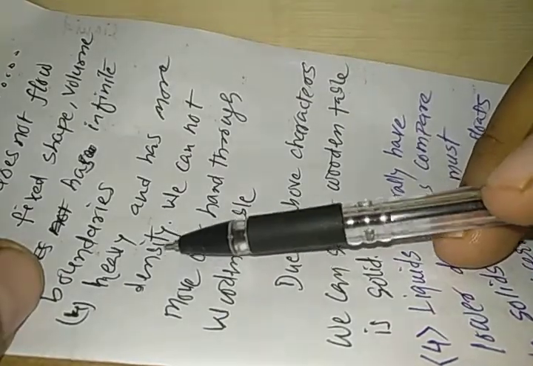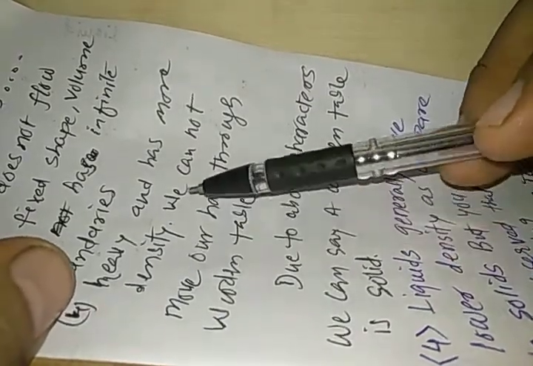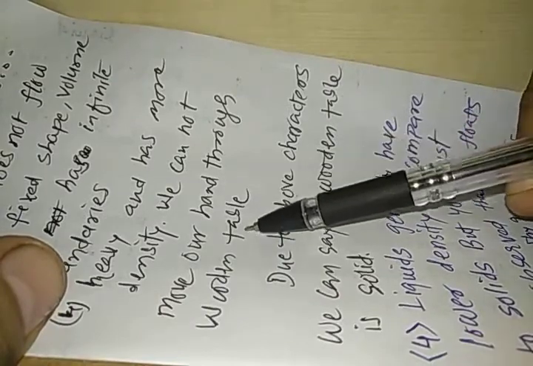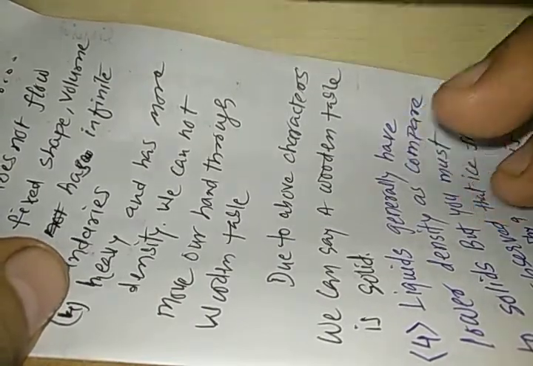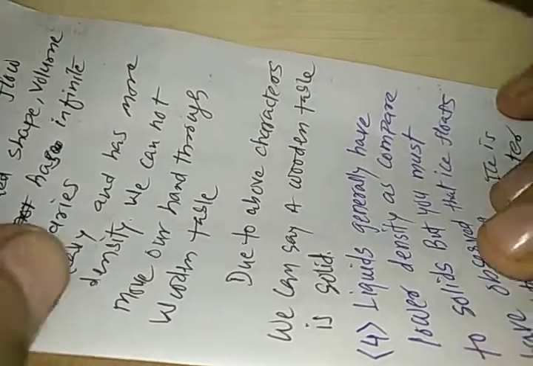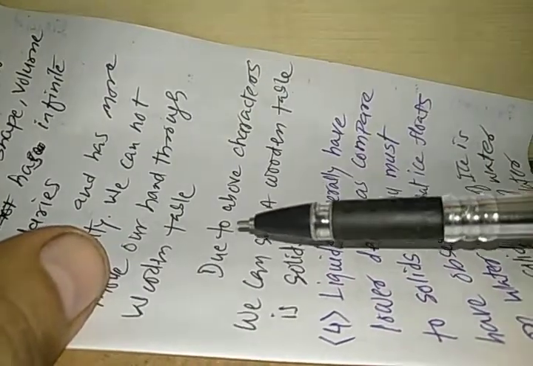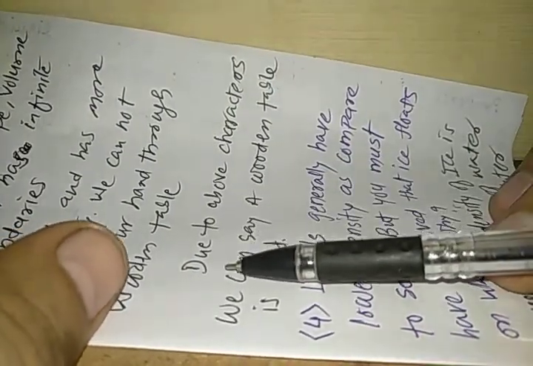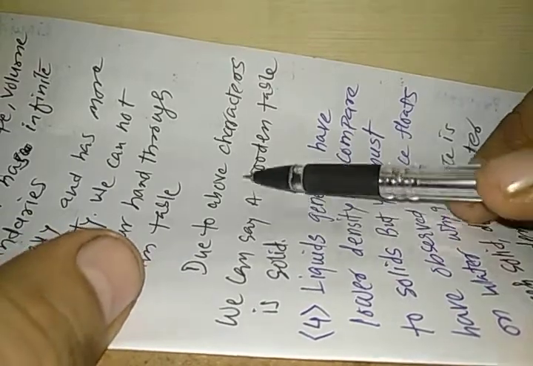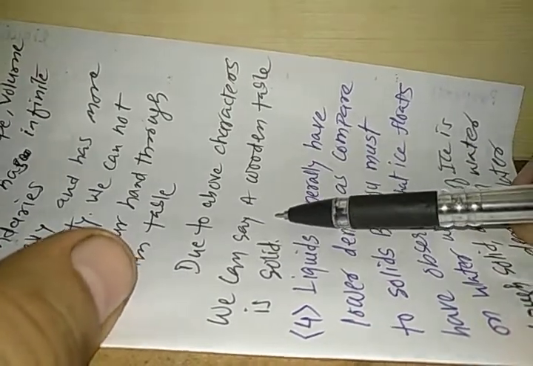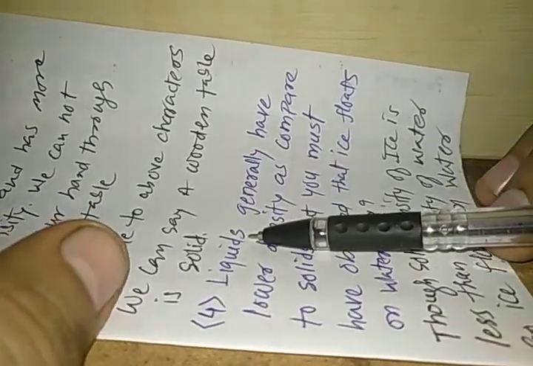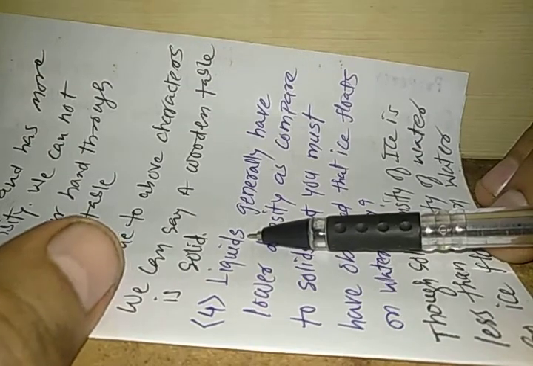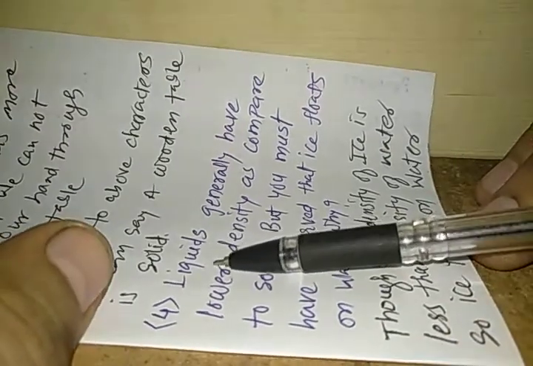The density of a wooden table is also quite good. We cannot move our hand through the wooden table. Can you push your hand inside the wooden table? That is not possible, unlike the liquid we have seen or the air through which we can move our hands. Due to the above characteristics, we can say that a wooden table is a solid. Very simple to understand. Then the next question.